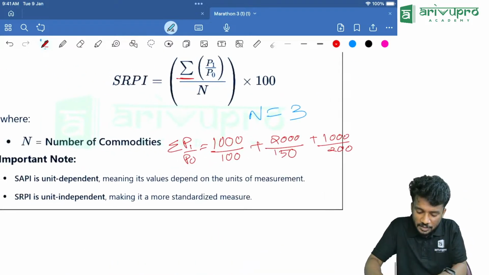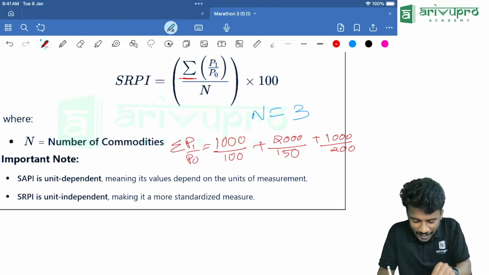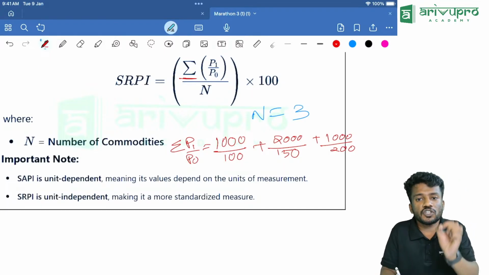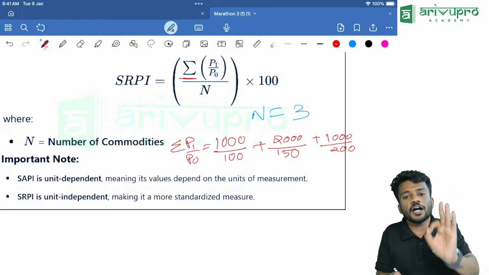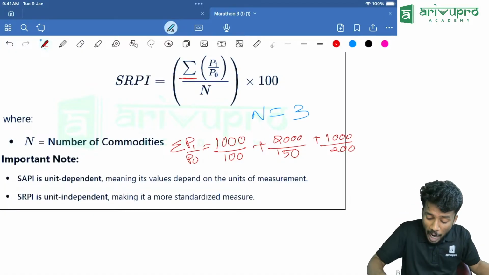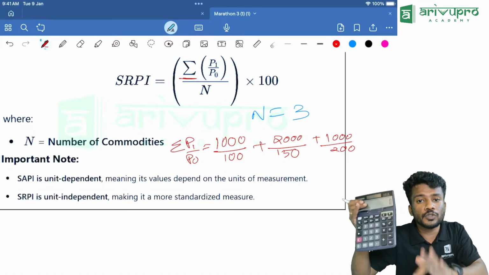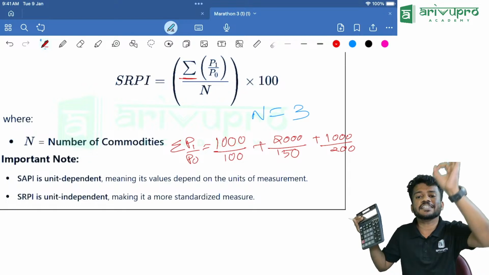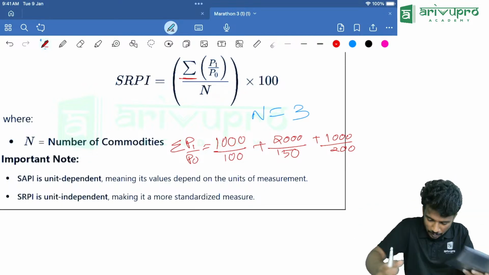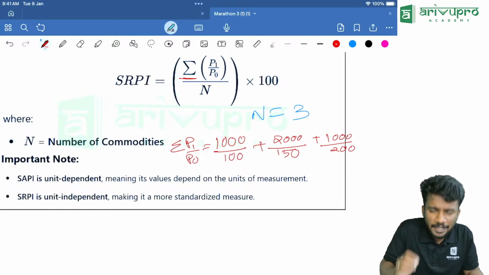We will find this value. Then we will divide it using what? Divide it using 3 and multiply it with 100. You will get the answer. Now, how will you use calculator to do this rather than typing or writing everything? People, take the calculator out. Everyone is having calculator, I hope that.